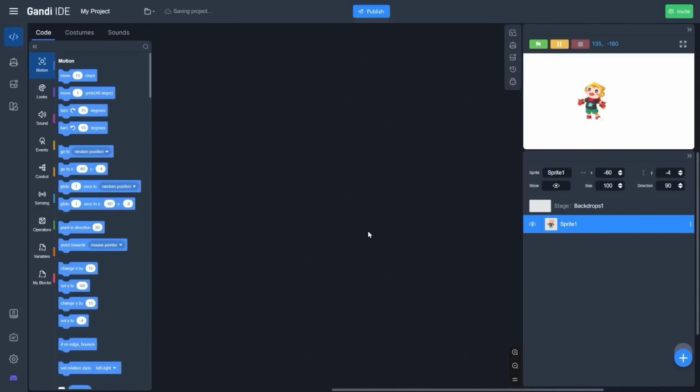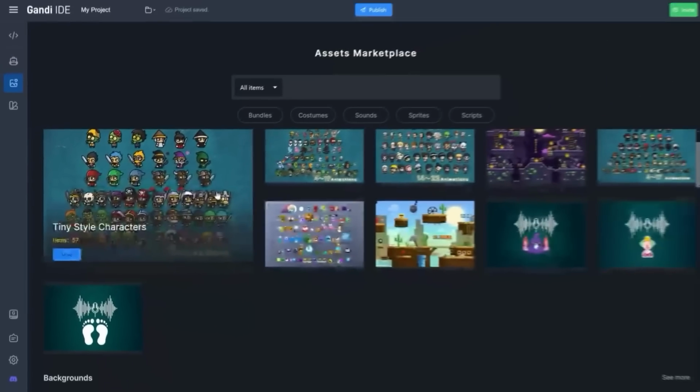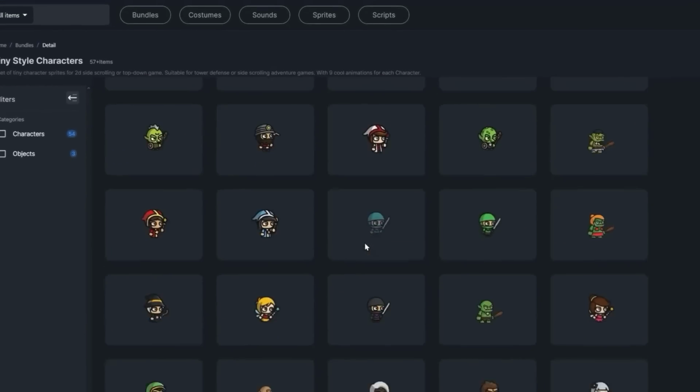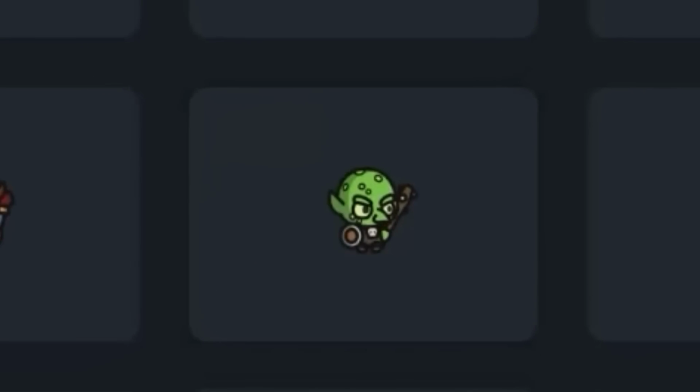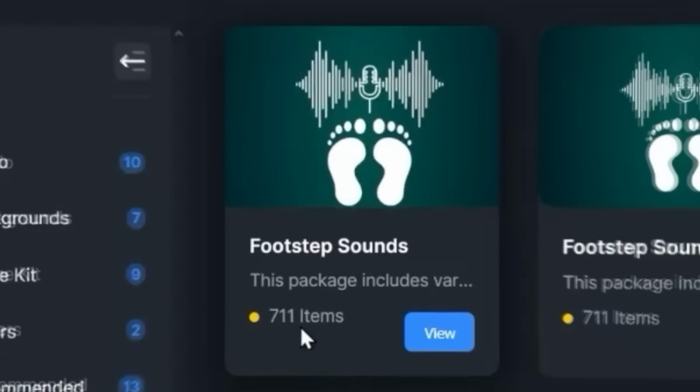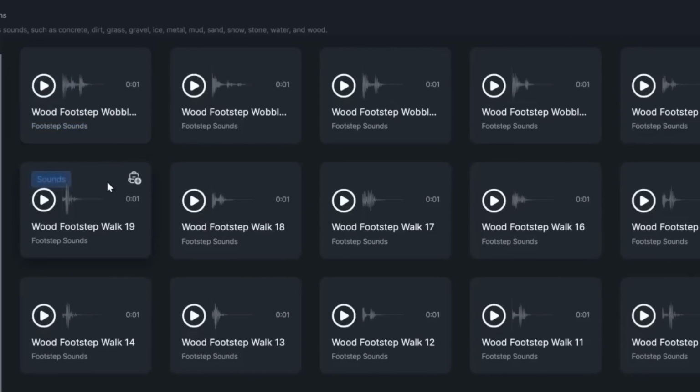So this definitely looks kind of like Scratch. Whoa, hold on. Are you saying I can actually get all of these characters? We got Woman Shrek. Is that Shrek? No, that's not Shrek. It's Shrek. Jeez, these are a lot of characters. Footstep sound. 711 footstep sound effect? That is the most goofy sound effect I've ever heard.